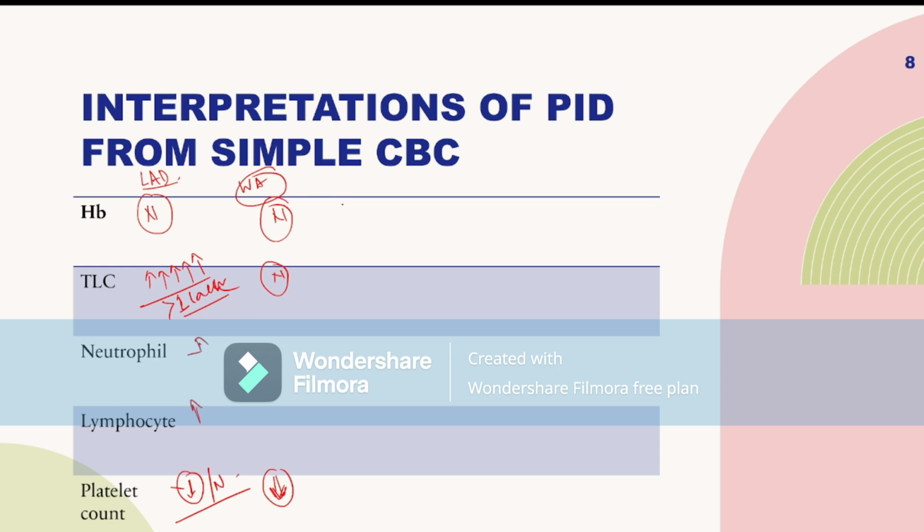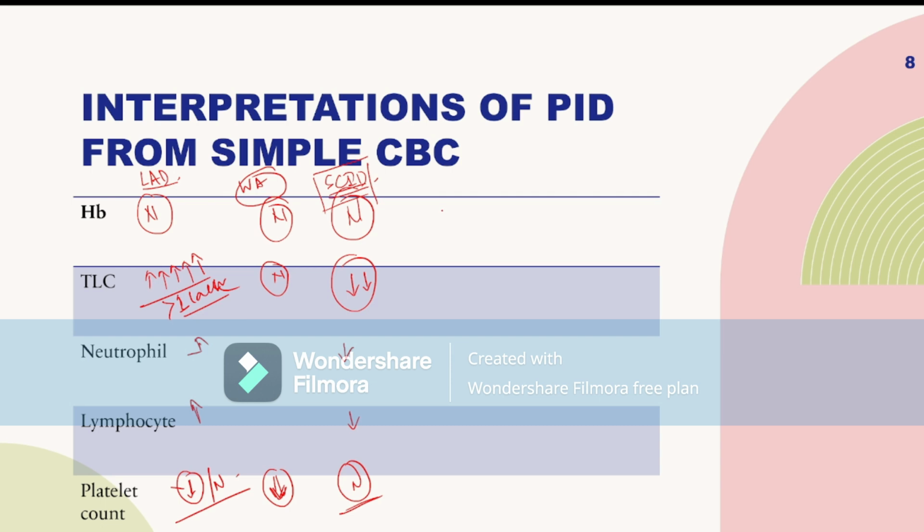Now, if the hemoglobin is normal, the total count is low, the neutrophil count is low, lymphocyte count is low, and platelet count is normal, then the child may have some defect in T cell production. That means the child may be suffering from SCID, severe combined immunodeficiency, or other diseases like DiGeorge syndrome or Wiskott-Aldrich syndrome.